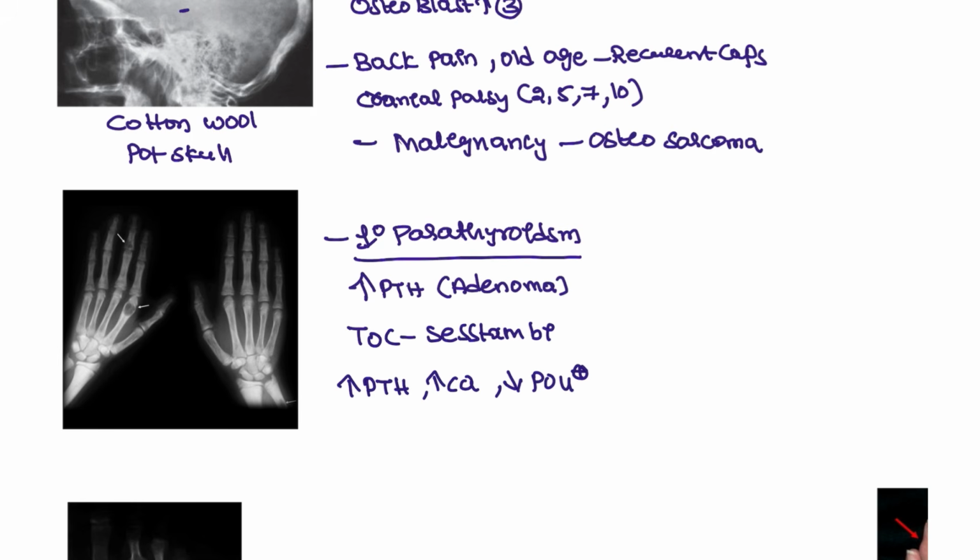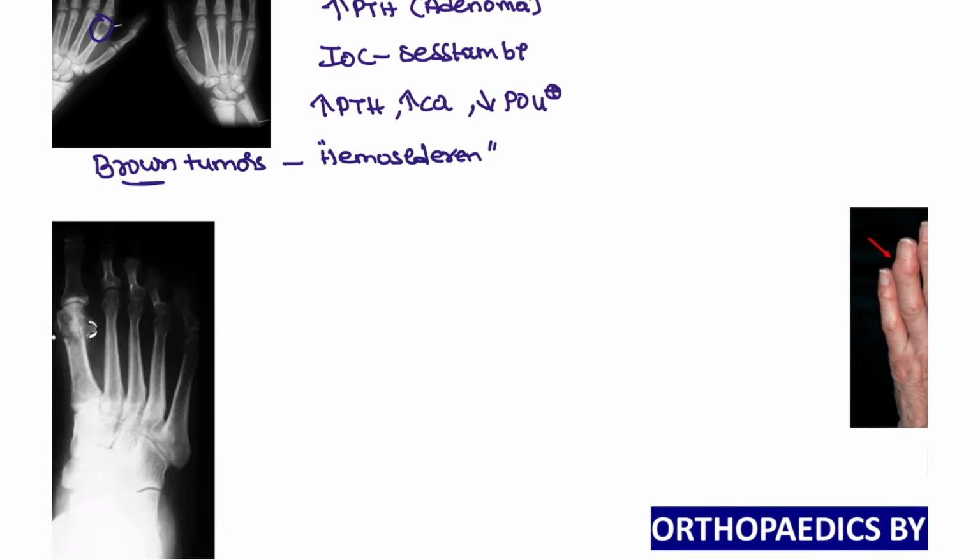And on the X-ray you are going to see these brown tumors. So what is the meaning of brown tumors? This brown is due to hemosiderin. Hemosiderin generally looks brown, so that's why this is named brown tumors. So these are the hemosiderin deposits in the periosteal regions that you are going to see in brown tumors.